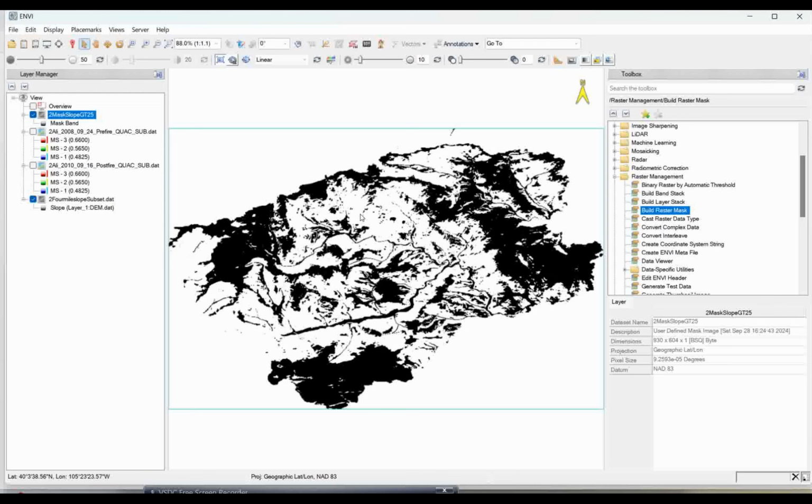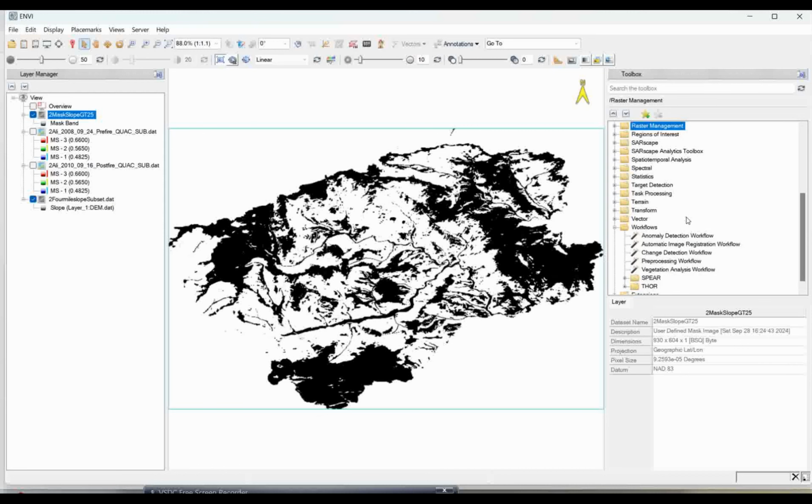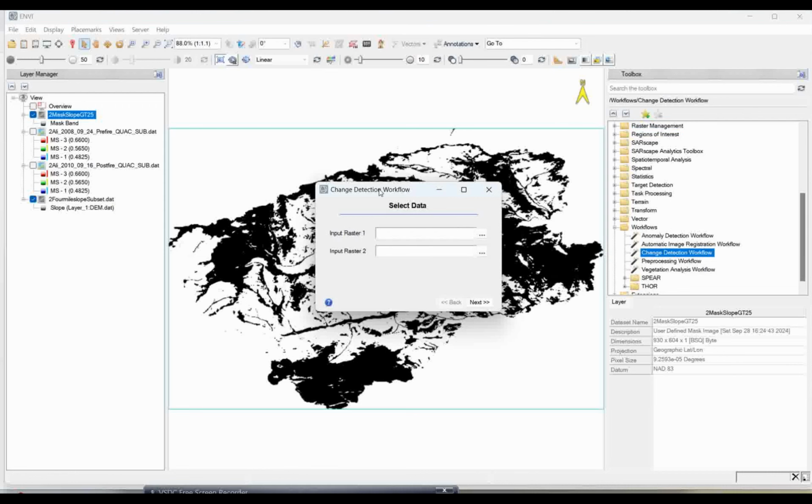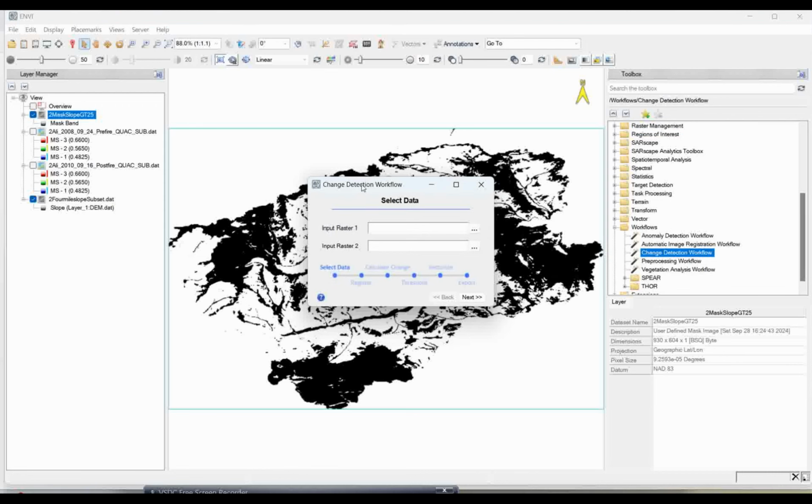This is to extract the most burned area. If you want to calculate the most burned area, I need to go to this particular workflow tool. Here we have the change detection workflow, which I am going to use for this particular analysis. If you have the older version, you can go with the image change workflow. If you have version 5.7 or above, then you can go with the change detection workflow. Again I am telling, if you have 5.6, you can go with the image change workflow. That will be the best way to do this analysis.